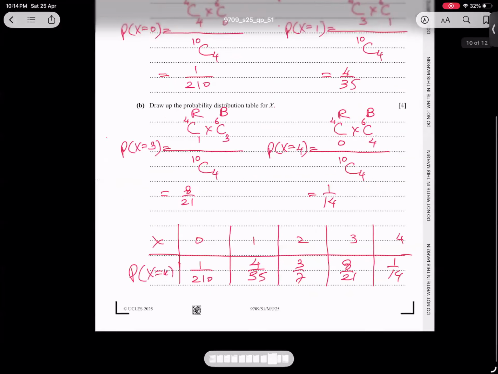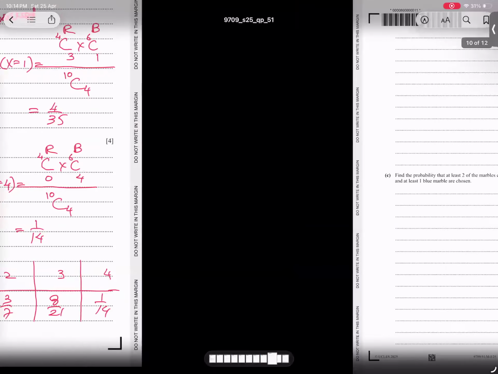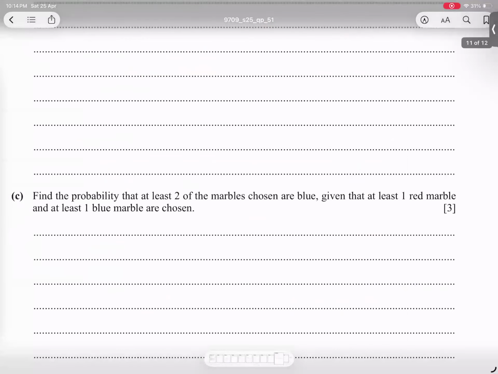So let's go for the next. Let me check what the next part is. Let me see. Find the probability that at least 2 of the marbles are blue. Okay, given that.